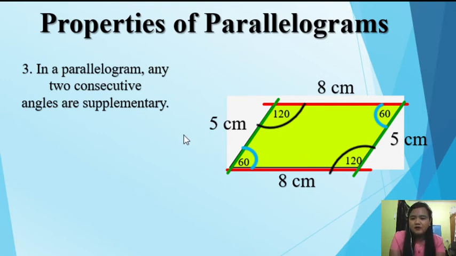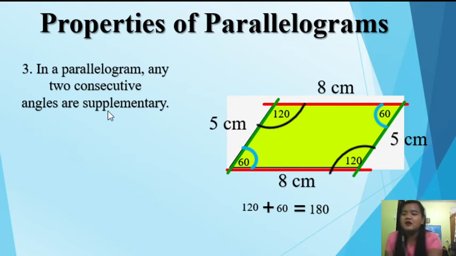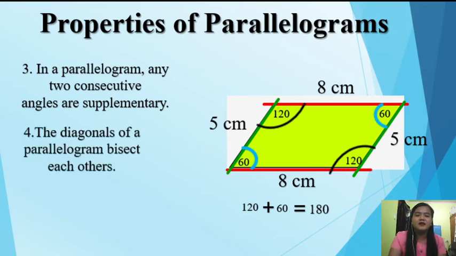Now, given that they are consecutive angles, let us now see if they are supplementary. So let us check. 120 plus 60 is equal to 180. So, meaning to say, kapag yung dalawang angle pinag-add mo at ang sagot ay 180, then we can justify that they are supplementary angles. Okay? Questions? None. Next, let us proceed to the fourth property.